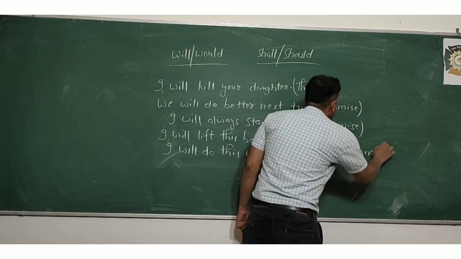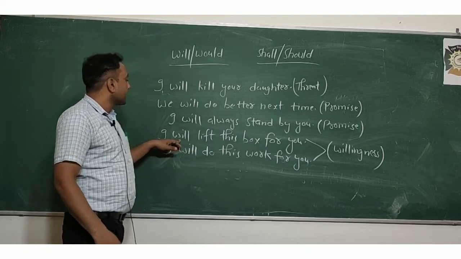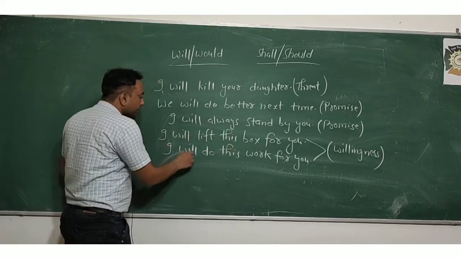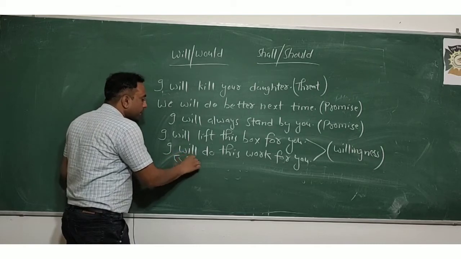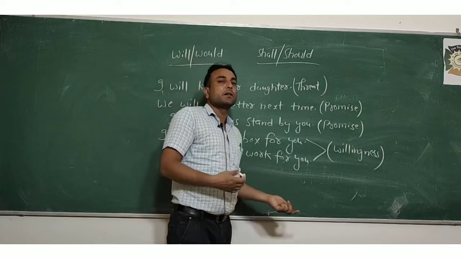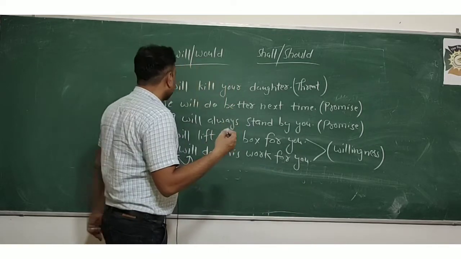Willingness is there, and that's why we are using will with the first person. If there is willingness in the sentence, then we will use will with I. Otherwise we know that we will use shall with I. And the next is I will, determination.